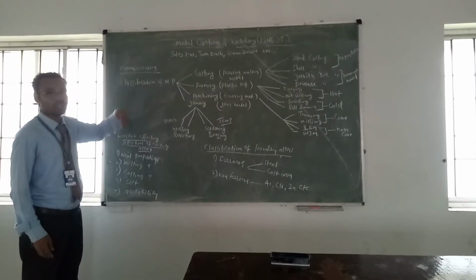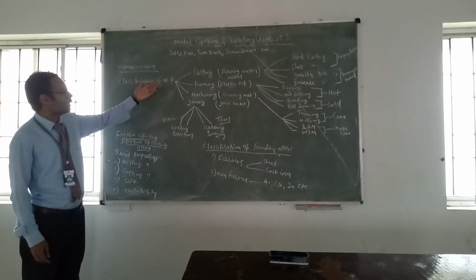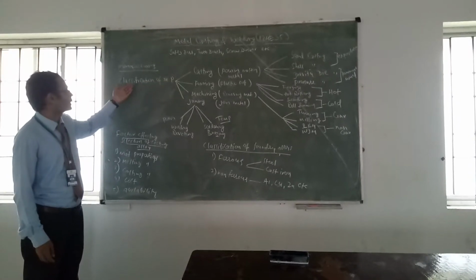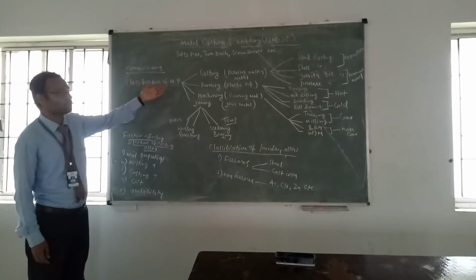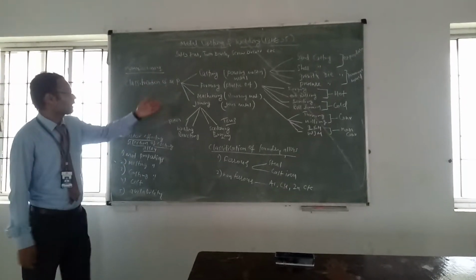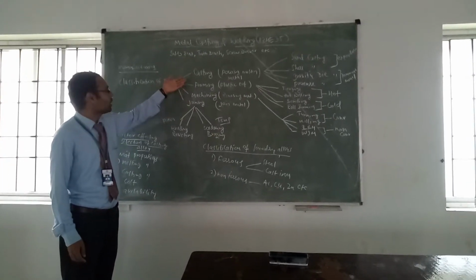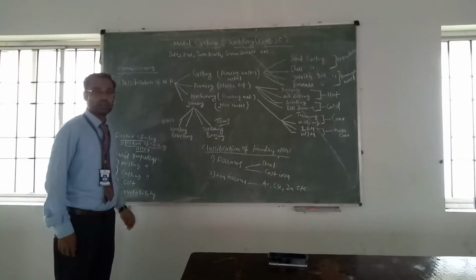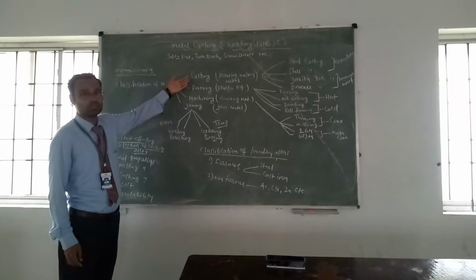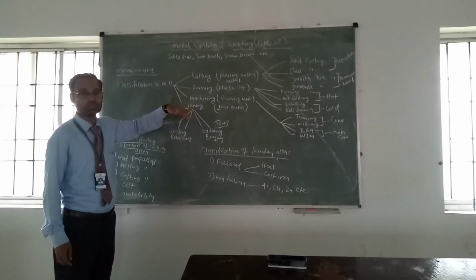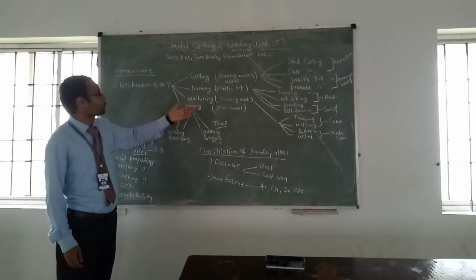Manufacturing is done by various processes. There are four main processes. First is the classification of manufacturing processes. Here they are categorized into four: casting, forming, machining, joining. In all these processes we are getting the desired object. Casting is a manufacturing process in which we get the object by pouring molten metal into a cavity of the desired product shape. That process is called casting.